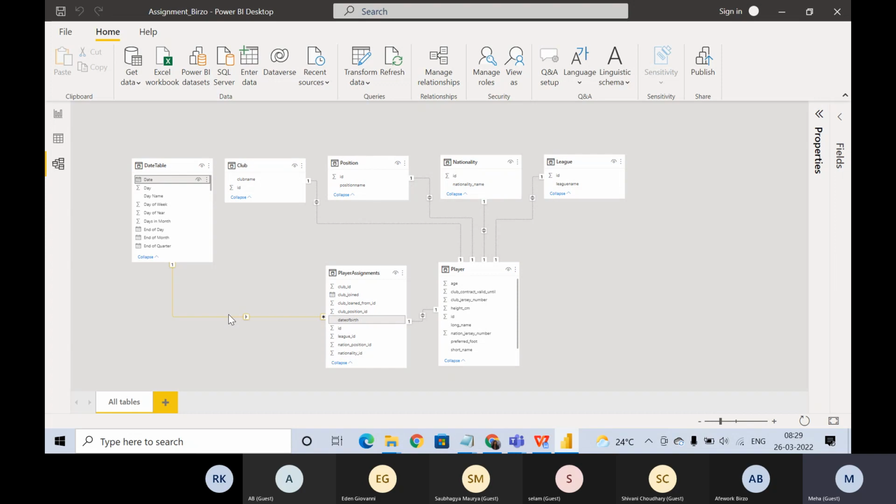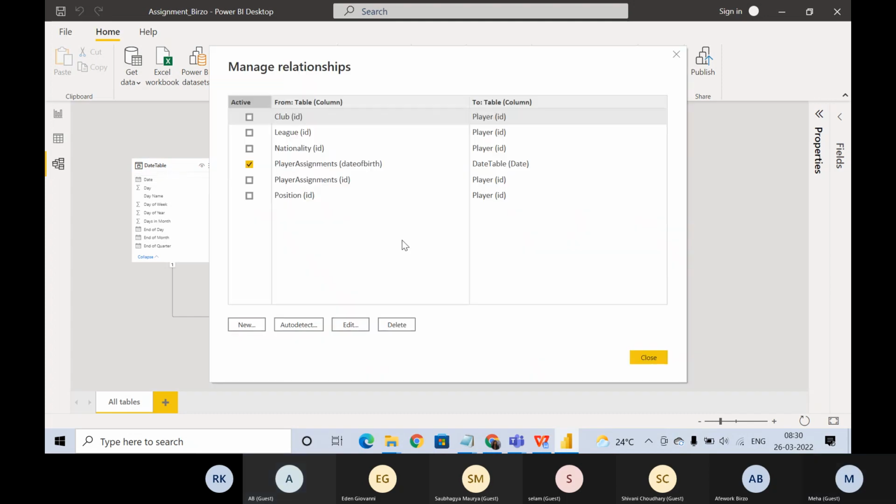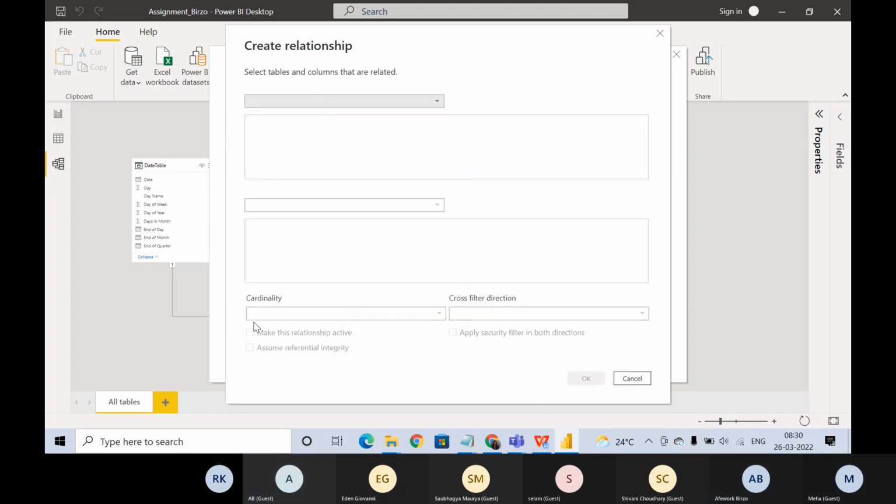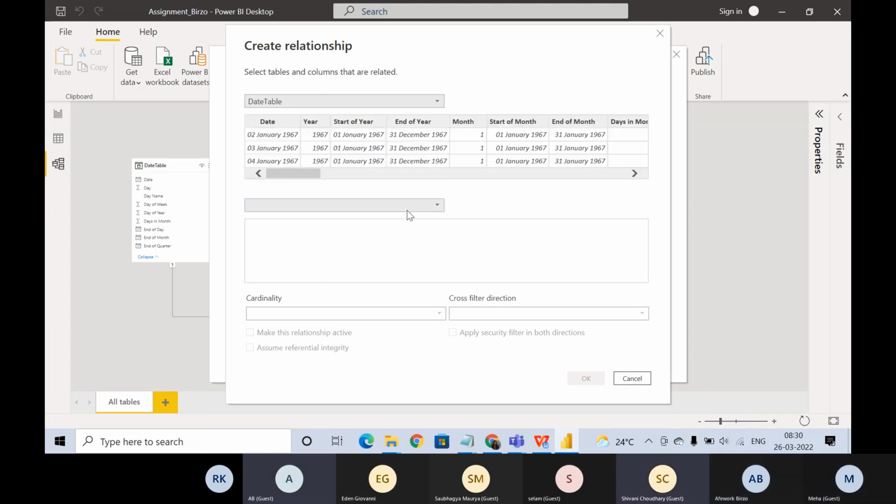The other, longer approach you must be knowing is to go through File, Manage relationships, and click on New. Choose the data table from the top, and the column we used was date.